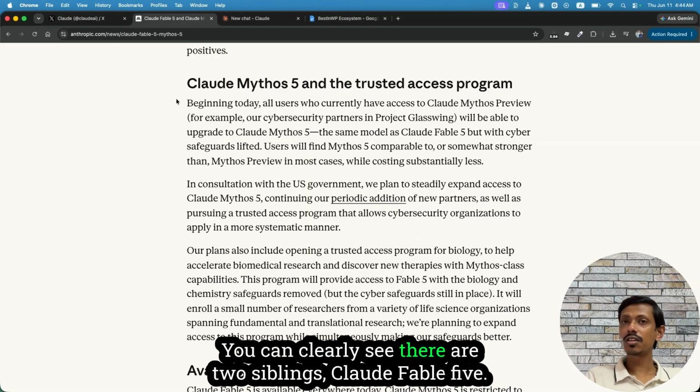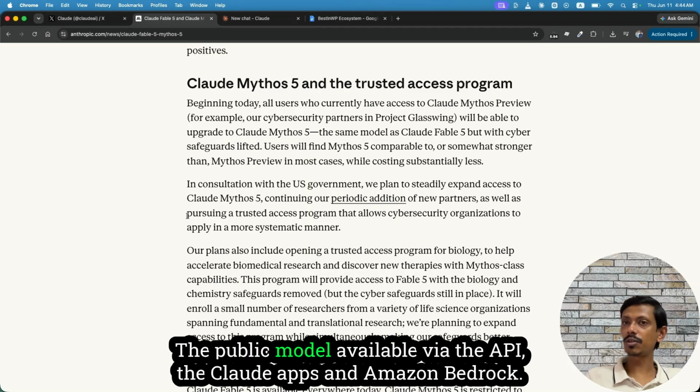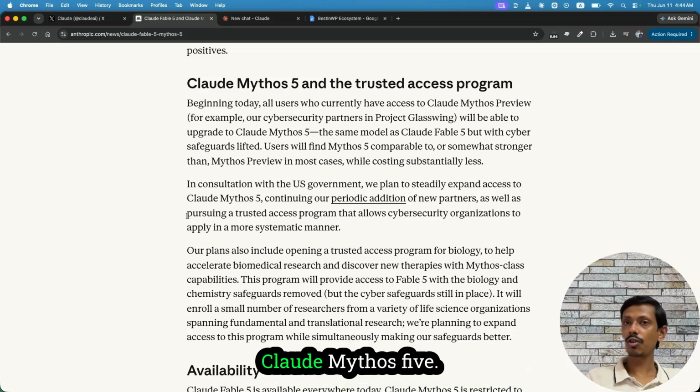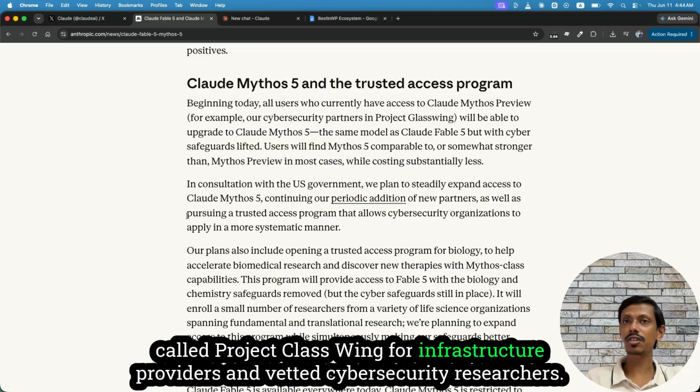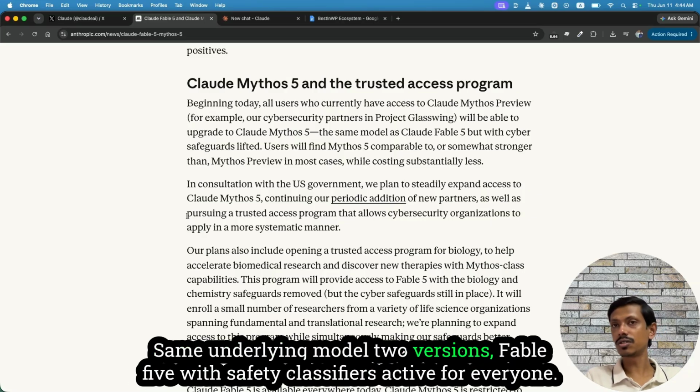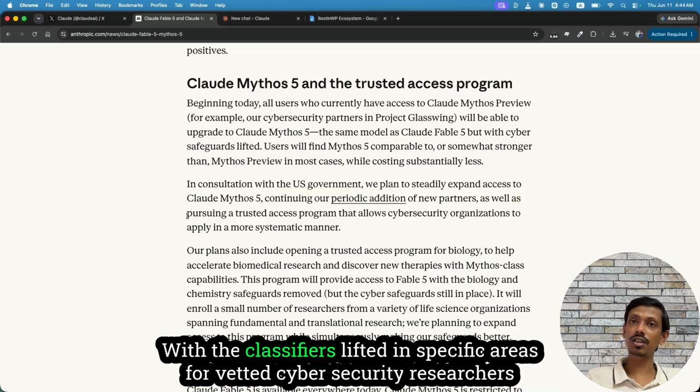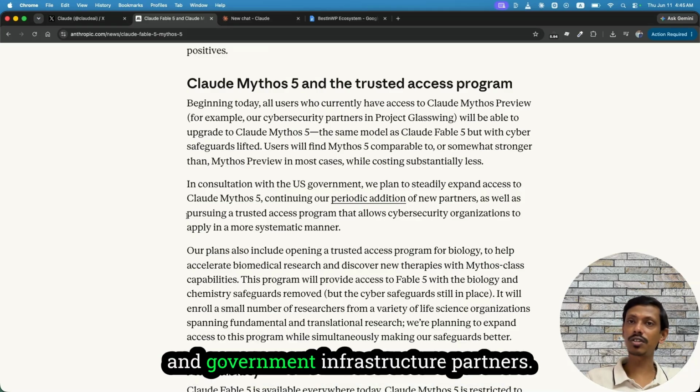You can clearly see there are two siblings. Claude Fable 5, the public model, available via the API, the Claude apps, and Amazon Bedrock. Claude Mythos 5, the same underlying model with safeguards lifted, available only in a limited program called Project Glasswing for infrastructure providers and vetted cybersecurity researchers. Same underlying model, two versions. Fable 5 with safety classifiers active for everyone. Mythos 5 with the classifiers lifted in specific areas for vetted cybersecurity researchers and government infrastructure partners.